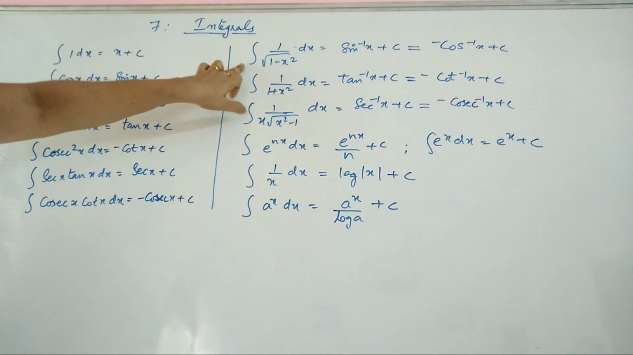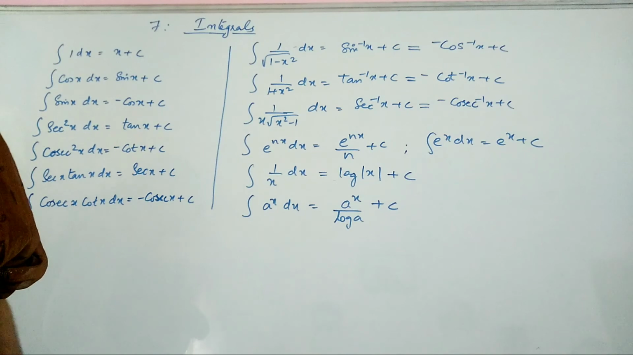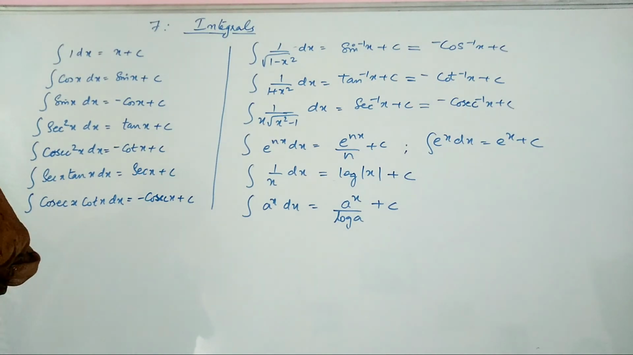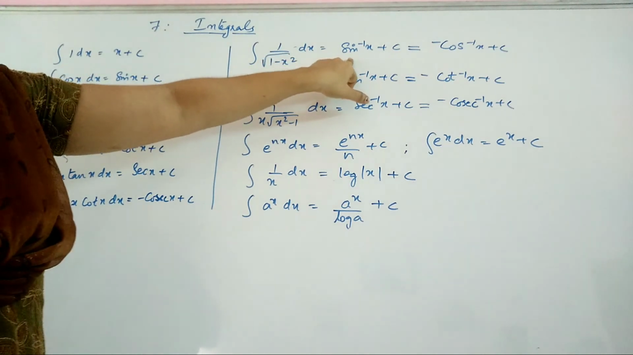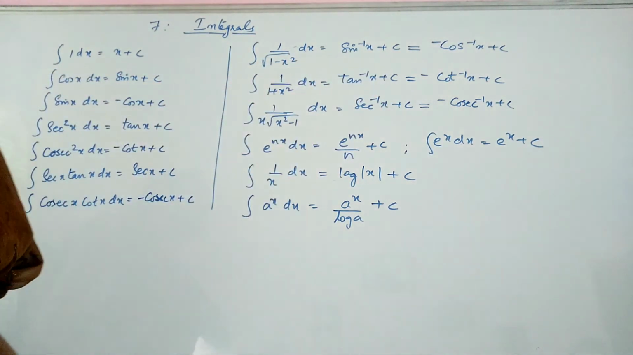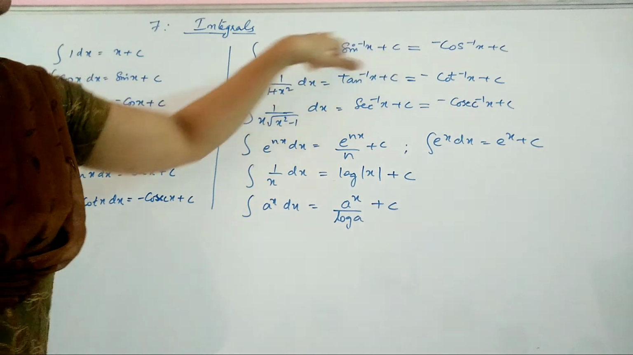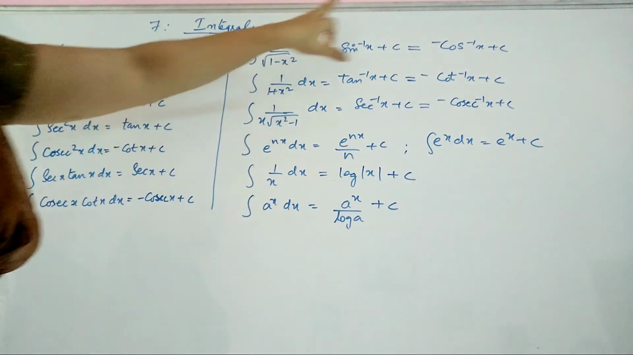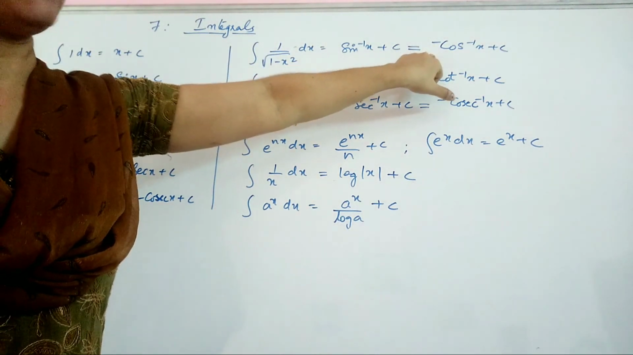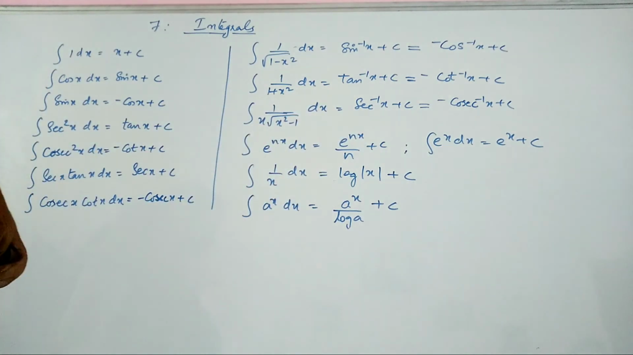Now going to the inverse part, derivative of sin inverse x is 1 by root of 1 minus x square. So you get integral of 1 by root of 1 minus x square dx as sin inverse x plus c. Now again, derivative of cos inverse x is giving you minus 1 by root of 1 minus x square. That's why we have taken integral 1 by root of 1 minus x square dx as minus cos inverse x plus c.